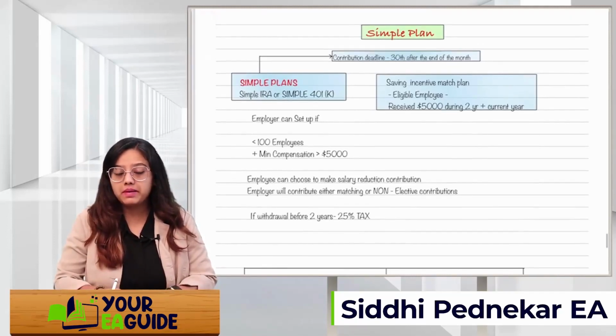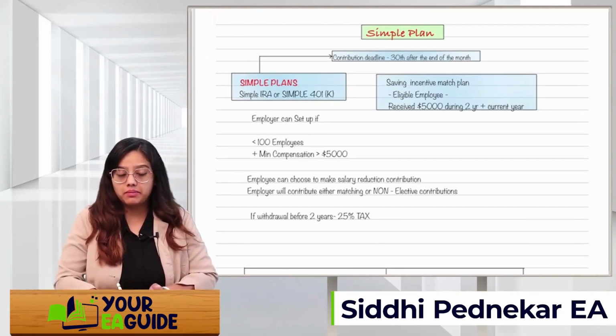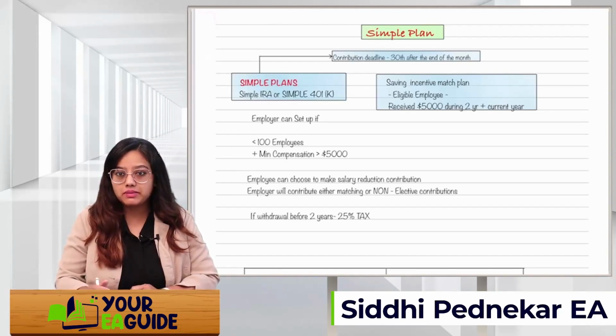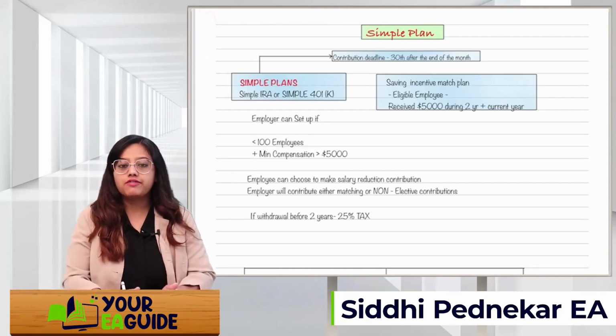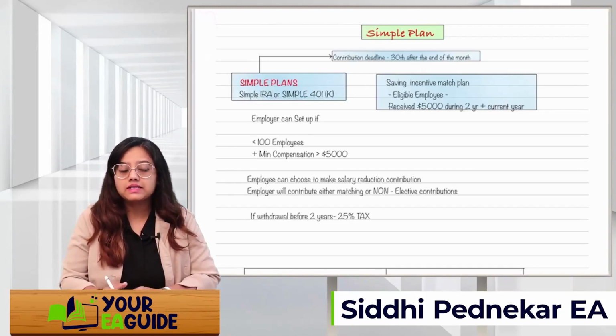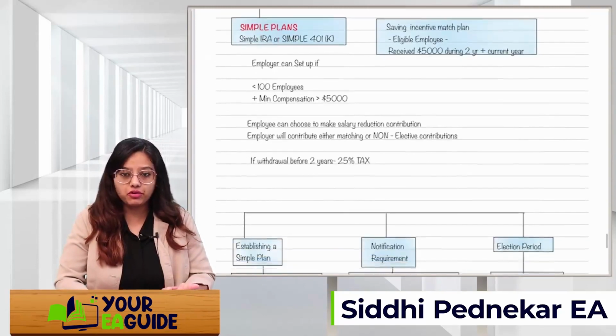So a simple plan is nothing but an employer setting up a retirement plan for their employees if the employees are eligible. Who are eligible employees? If they receive $5,000 or more as compensation during the 2 years and the current year, and if the employer has up to 100 employees and the minimum compensation is more than $5,000 for those employees, then the employer will set up a simple incentive plan, that is, a simple IRA or simple 401k.